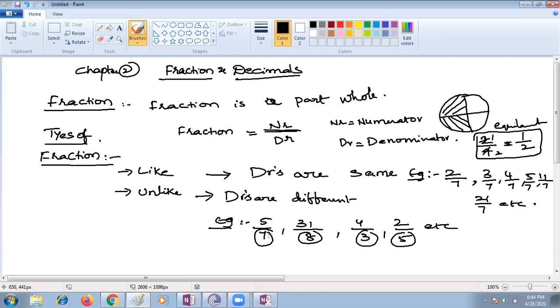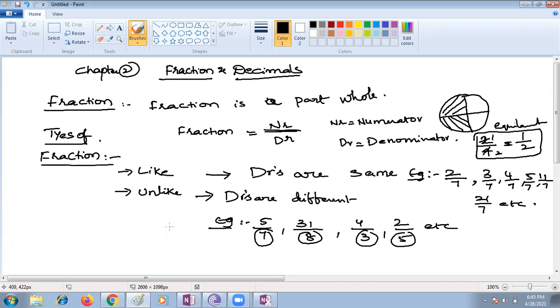So if you want to do any operations on fractions, you're supposed to convert your fractions into like fractions. Then only you're supposed to do the addition or subtraction. Let me go with a few more examples. Based on like and unlike, we also have some more